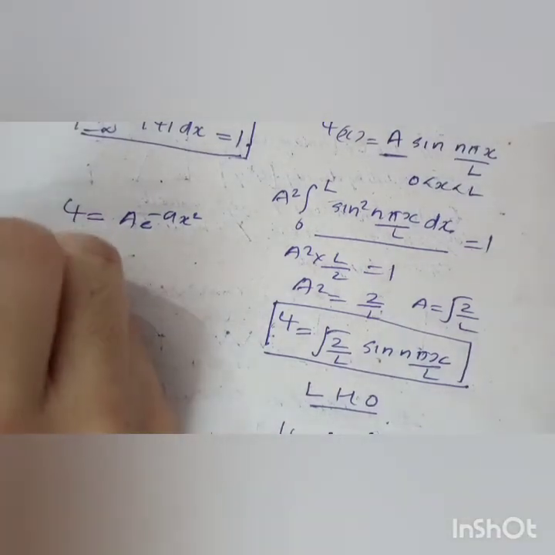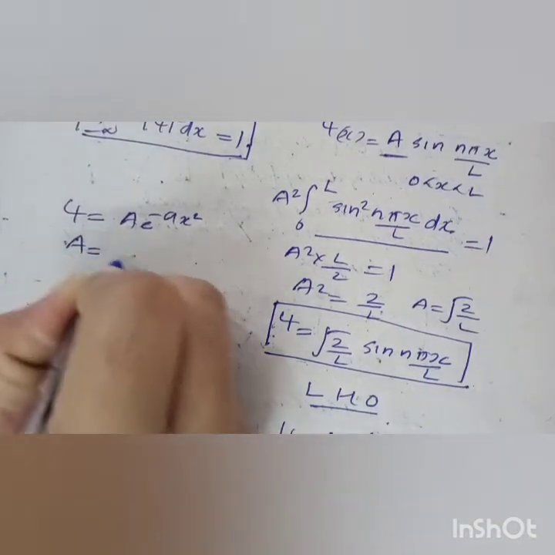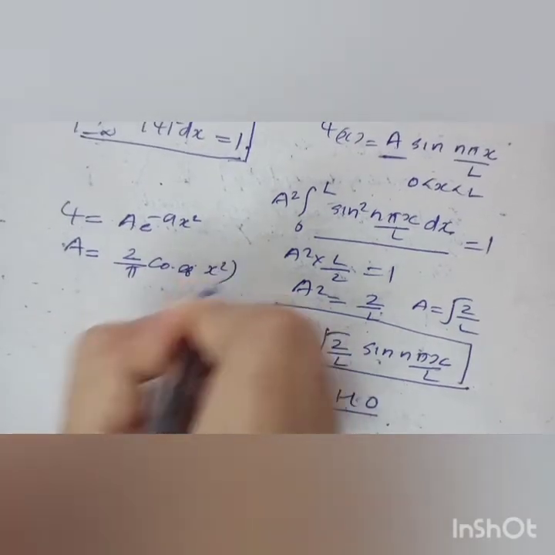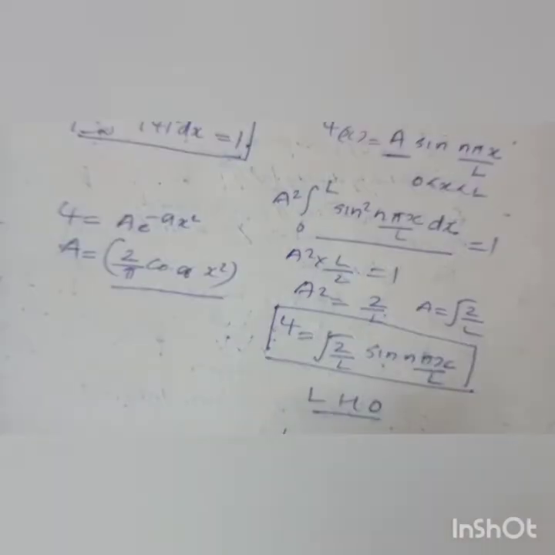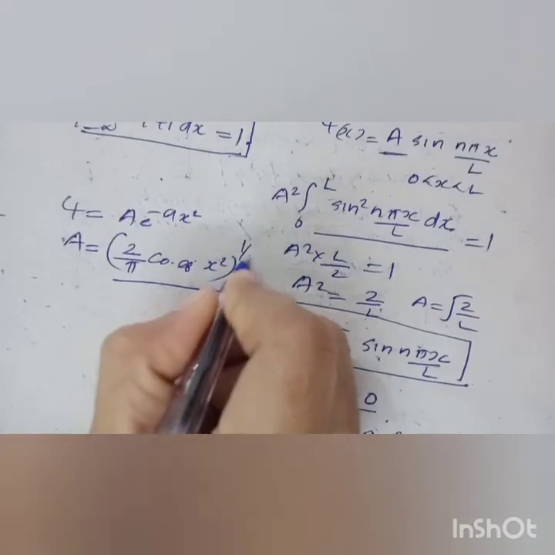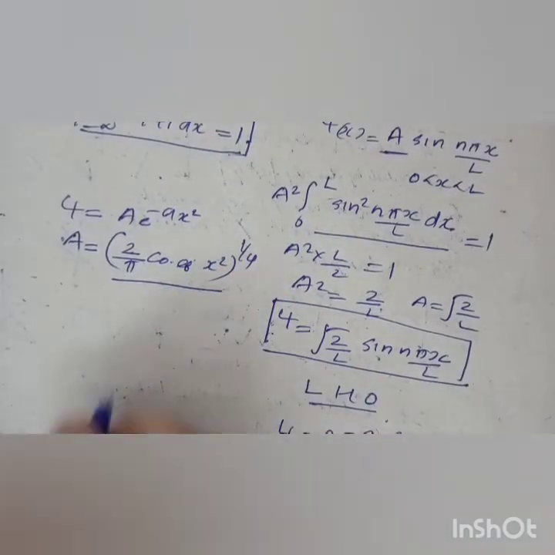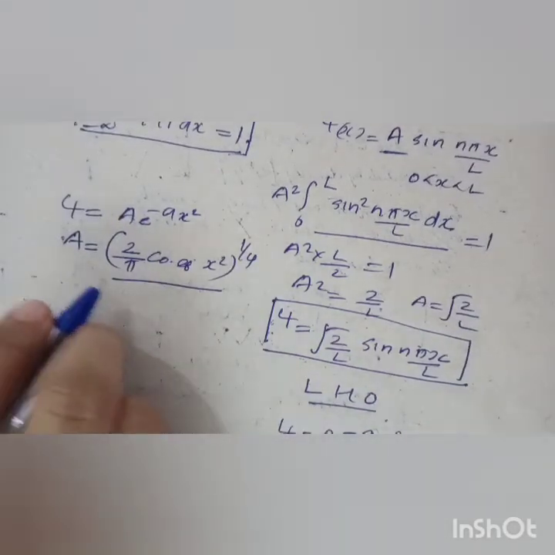Okay, so the normalization constant is equal to (2/π × coefficient of x²) all to the power 1/4. This will give you the normalization constant for any Gaussian function.